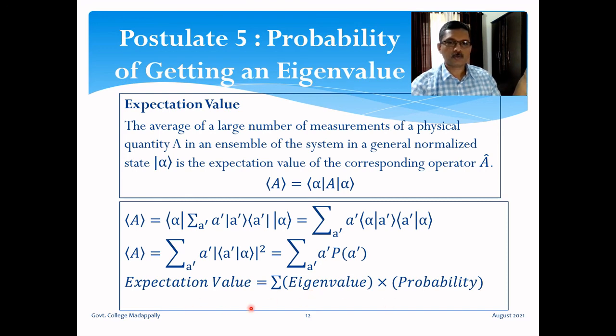So this equation also gives the connection between expectation value and eigenvalue. Eigenvalue is the result of each individual measurement, the outcome of each individual measurement. Expectation value is the average value of a large number of measurements. And they are connected by this formula: expectation value is eigenvalue times probability of getting each eigenvalue.